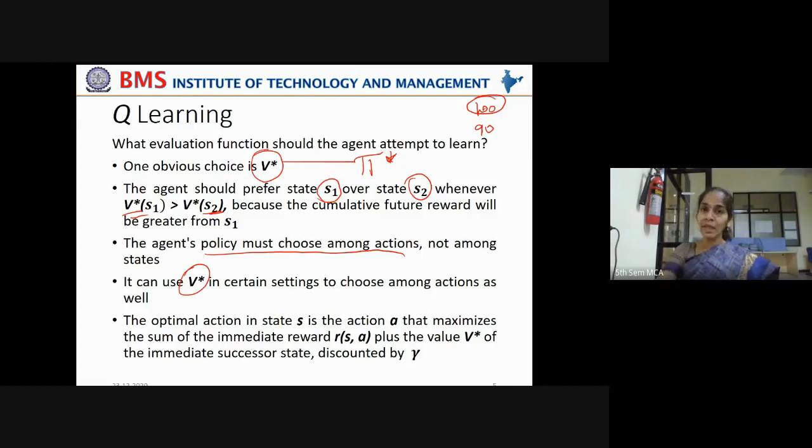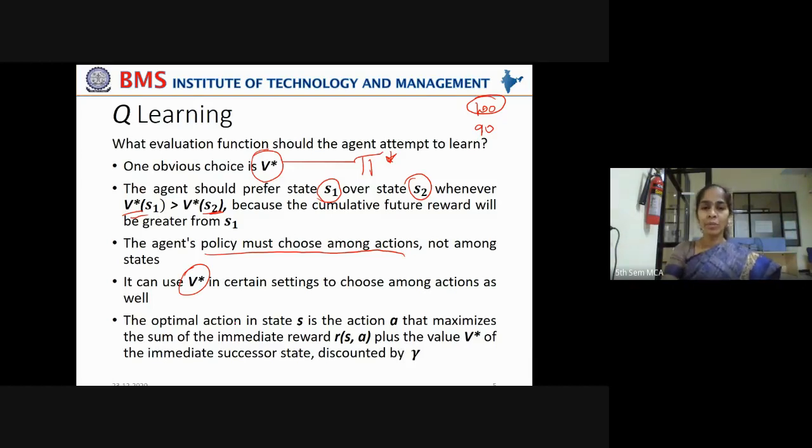That is how we translated our problem. Initially, we thought states would help us to choose the evaluation function, but the intermediate steps may be different. That is why it is better to choose among actions, that is the optimal action that it can take to reach the goal, rather than states to start with.